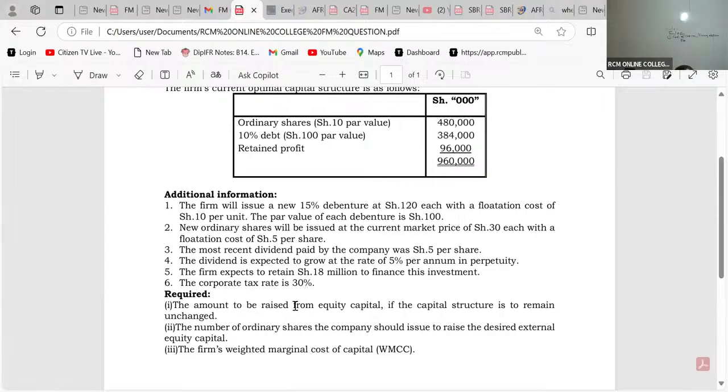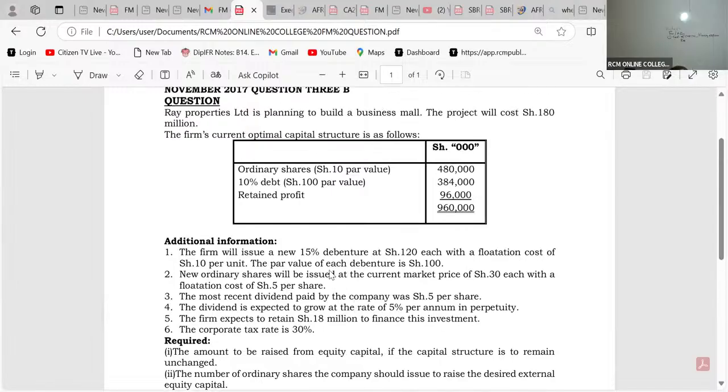So they want us to give them the amount to be raised from equity capital if the capital structure is to remain unchanged. You see, the capital structure is not going to change even in the future. So when it comes to them borrowing this 180 million, they're going to use their capital structure the way it is. This is the firm's current optimal capital structure, and it's not going to change.